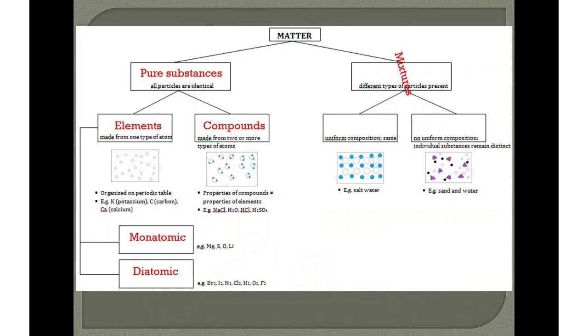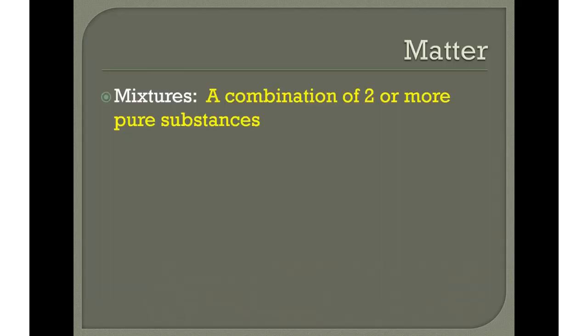Now let's take a look at mixtures. A mixture is a combination of two or more pure substances. Mixtures can be separated physically. So think about some different mixtures in our house. We have air, that's a mixture. Can we separate air? Yeah, we have air filters, right? Where it'll separate the dust from the air, and pet hair and pet dander and things like that.